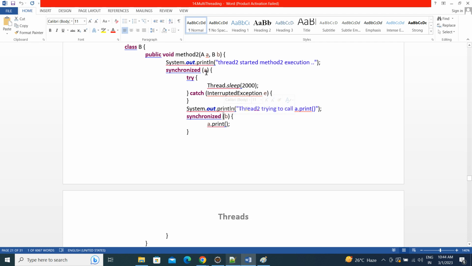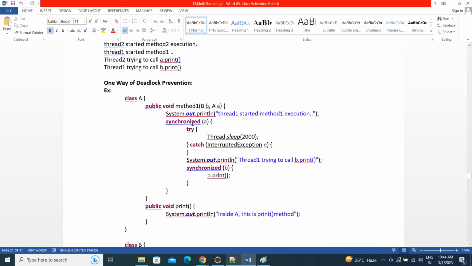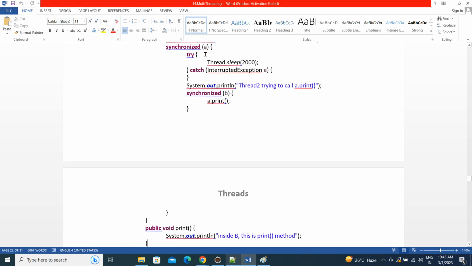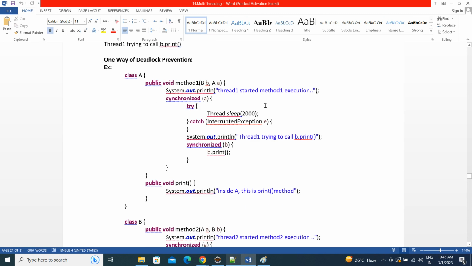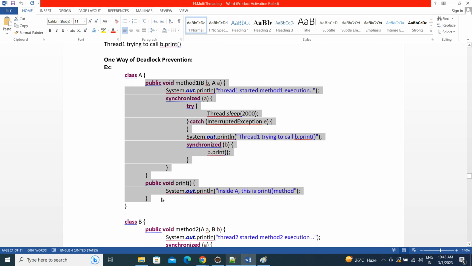Both the orders of synchronization must be the same. Here in method 1, synchronized of A first, then synchronized of B. Even in method 2, give the same order: synchronized of A and synchronized of B. In that case, the deadlock can be avoided. Now let's copy and paste this part. It won't do anything else, just replace that code.